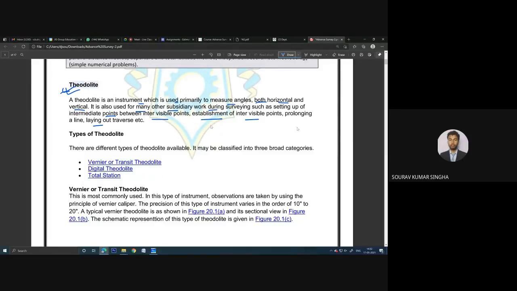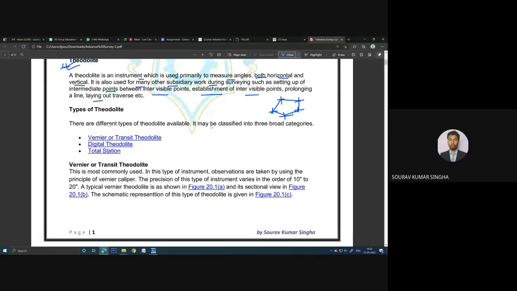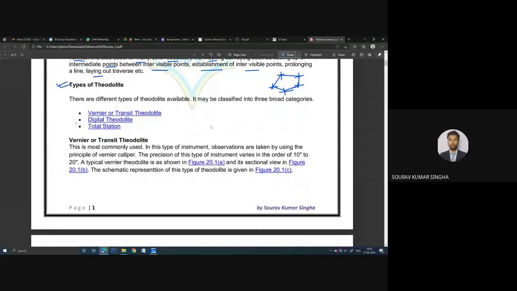As we know, when you use the compass, we basically make some traverse using some lines. Like this, we have made some traverse. Previously we have used the compass, now you are using the theodolite. Now, how many types of theodolite? Primarily, we have the theodolite and the total station. I will tell you what a total station is. Also, images will be there.